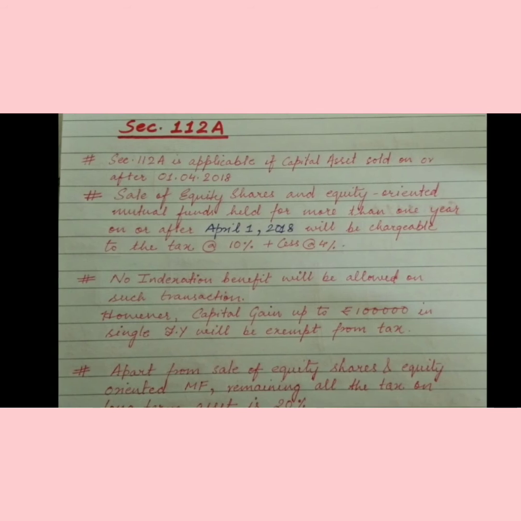Next, we can see that apart from sale of equity share and equity oriented mutual fund, the tax on all the remaining long-term assets is charged at the rate of 20%. In the previous slide, we have seen that others are charged at the rate of 20%.